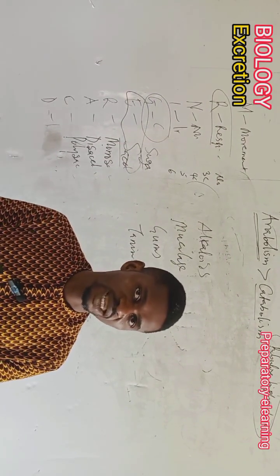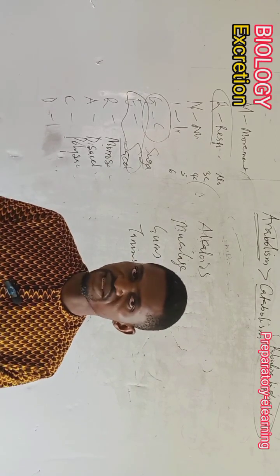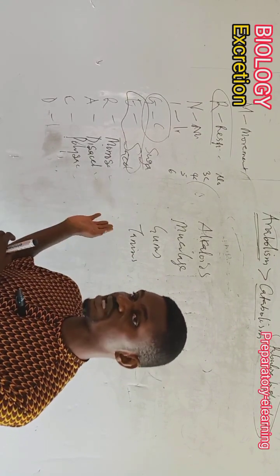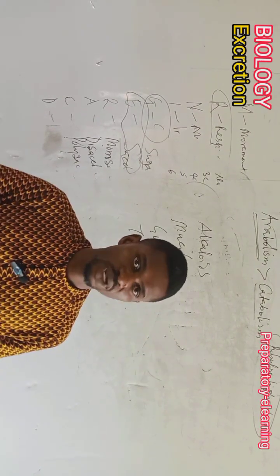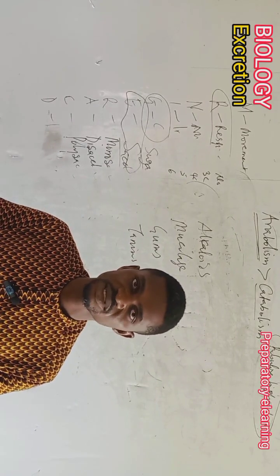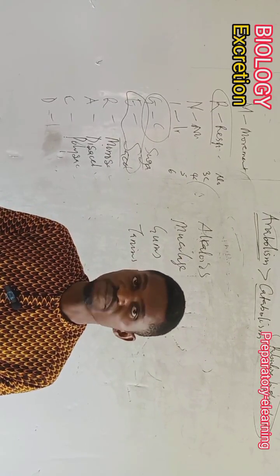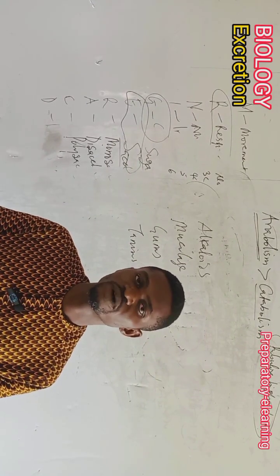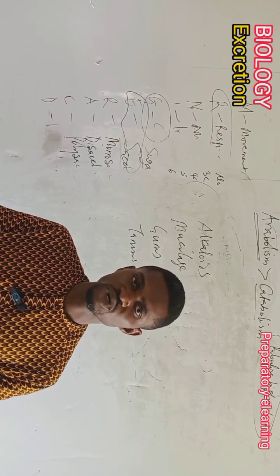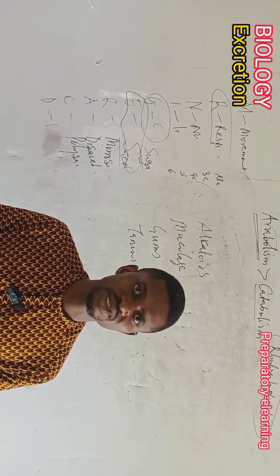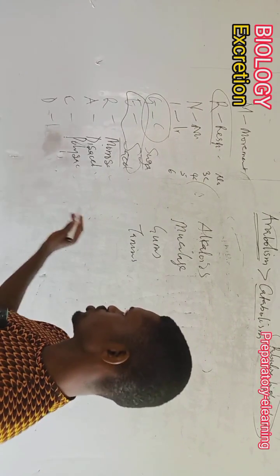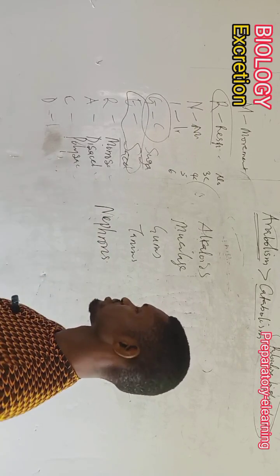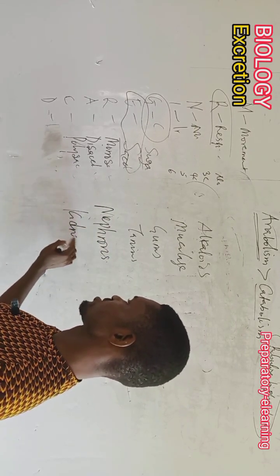And I've mentioned that animals send out their waste materials while plants store their waste materials. I've mentioned some examples of waste materials in plants and those from animals. And don't forget that millions of nephrons found in the kidney carry out this role of selecting, reabsorbing some substances that are present in the system and those that are not useful. So if we have, okay, this is nephron, okay, we have kidneys.